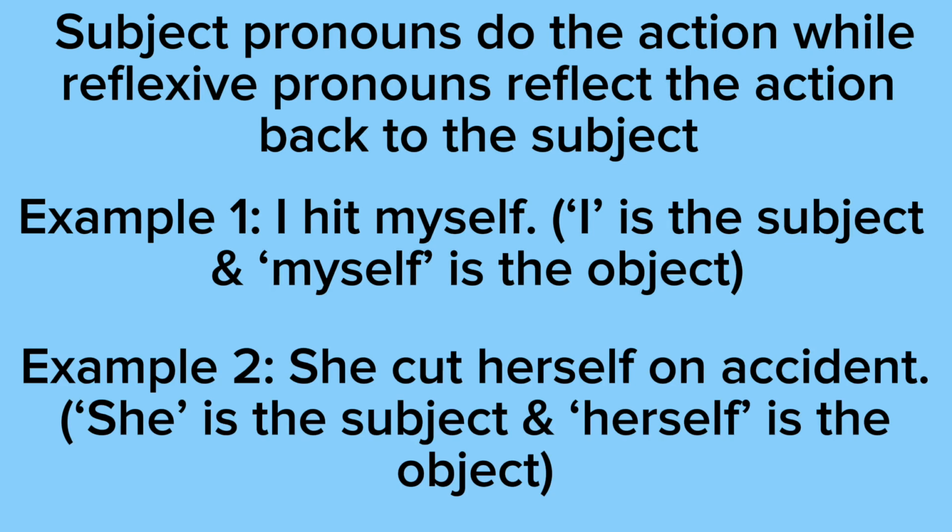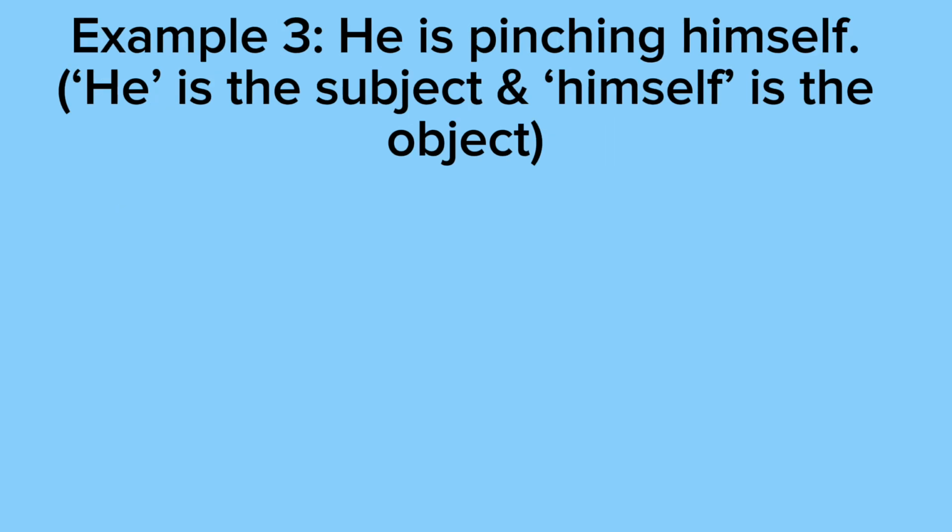Example 2 says she cut herself on accident. So as you can see, she is the subject pronoun because she is doing the action, she is doing the cutting. And herself is the object pronoun because herself is receiving the action. Herself is being cut. Example 3 says he is pinching himself. So he is the subject pronoun because he is doing the action. He is doing the pinching, while himself is the object pronoun because himself is being pinched.